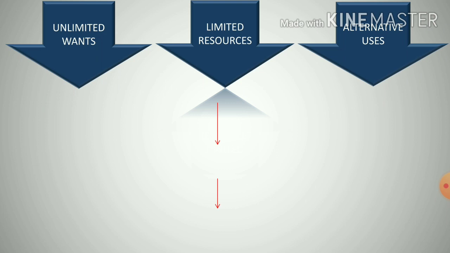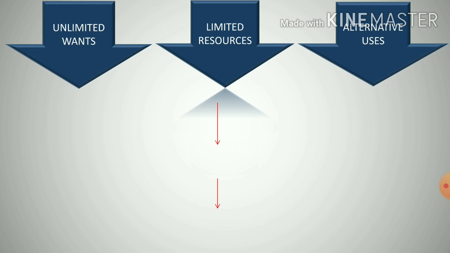It can be used to prepare cheese, it can be used to prepare tea, it can be used to prepare different types of sweet dishes. So you have to choose here, on your priority, what you want. Since these resources are limited, they can't fulfill all your needs.